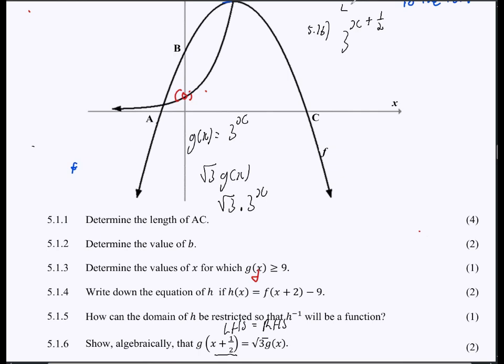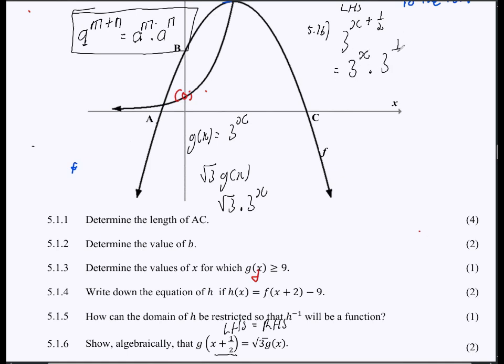So when we solve this from the left-hand side, we know from our laws of exponents that a to the exponent of m plus n can be expressed with the same base, giving us a to the exponent of m and then a to the exponent of n. This is a law of exponents. So we're just going to use that law here to say that this can also be expressed as 3 to the exponent of x and 3 to the exponent of 1 over 2.